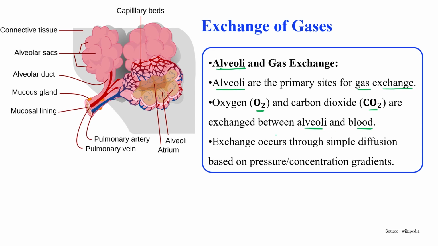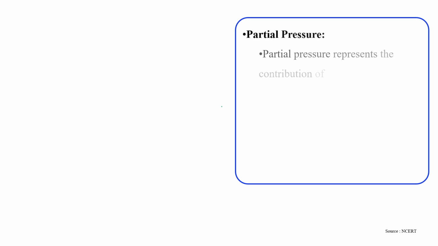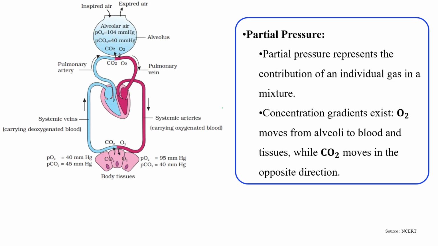The exchange occurs through the simple diffusion method, which is based on the pressure, or we can say the concentration gradient, of that particular gas. Here we frequently use the term partial pressure. This partial pressure represents the contribution of an individual gas in a mixture.